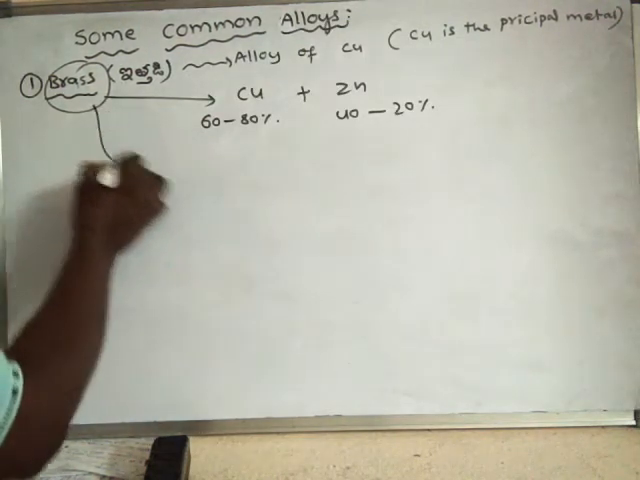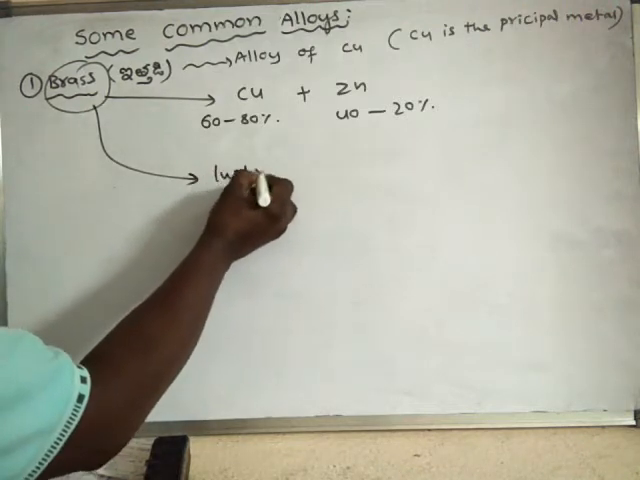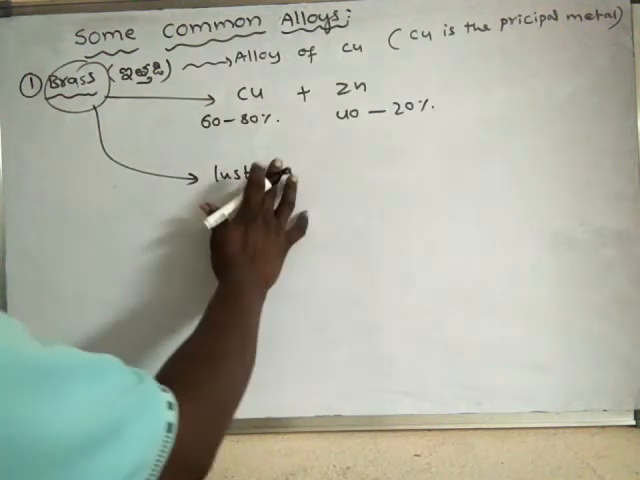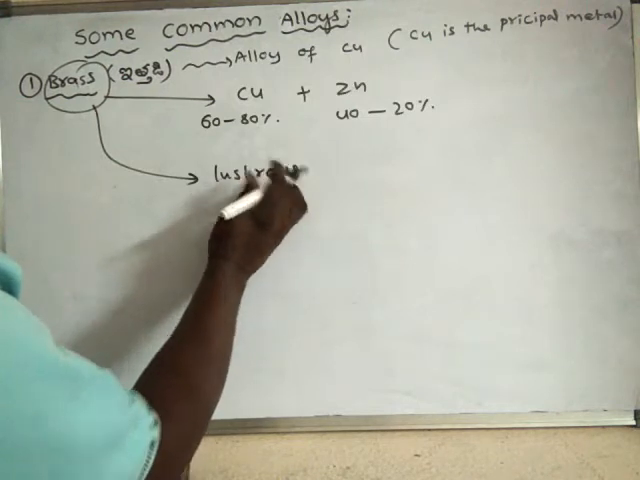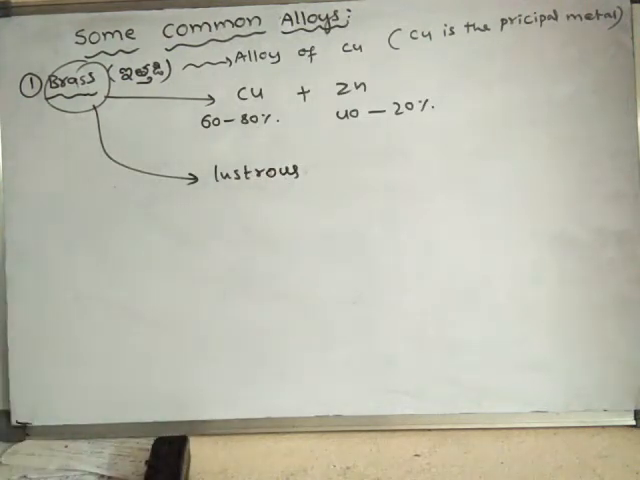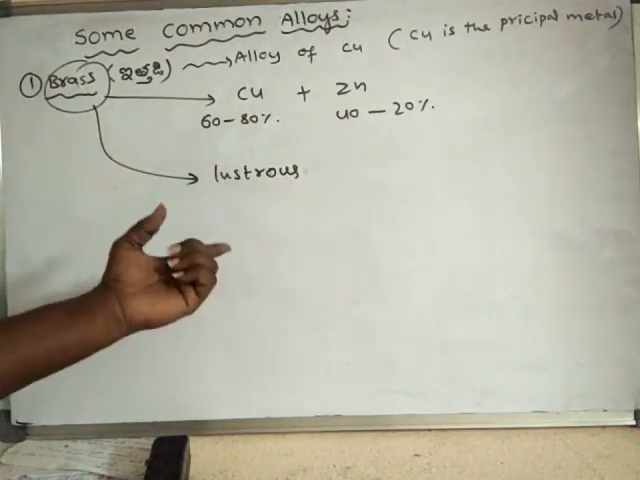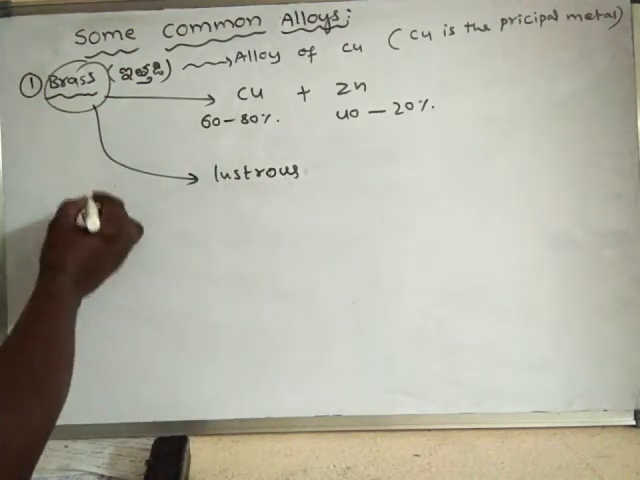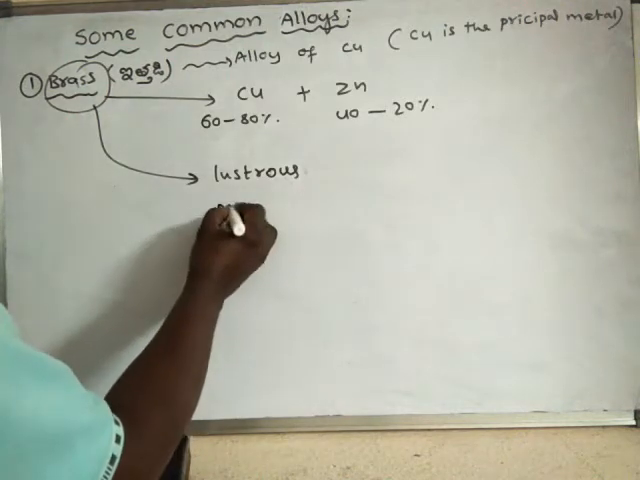See, if you see the properties of this brass, it is lustrous. What is lustrous? Lustrous means shining property. Its surface shines brightly. Generally, metals are lustrous. Here, this is an alloy of two metals. Hence, it is lustrous. Okay, that means shining property, and also it is more malleable,